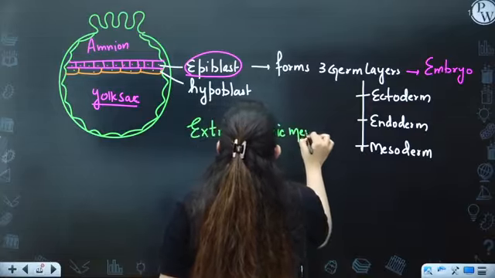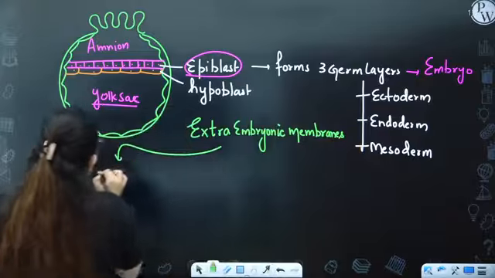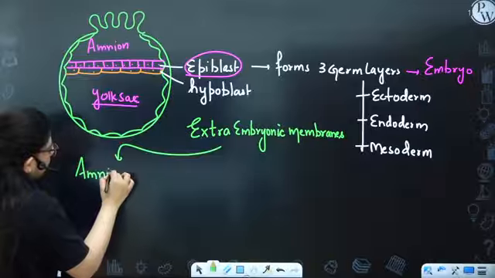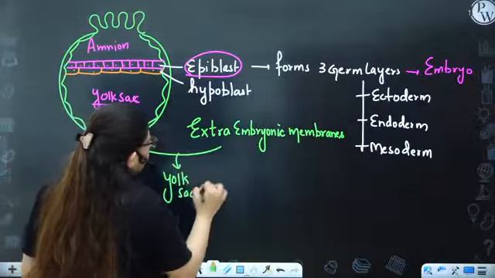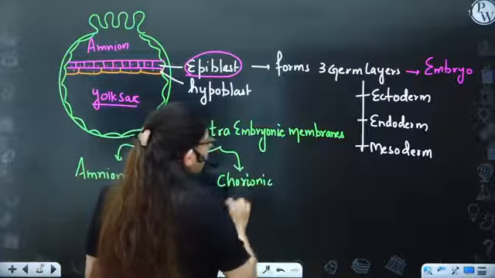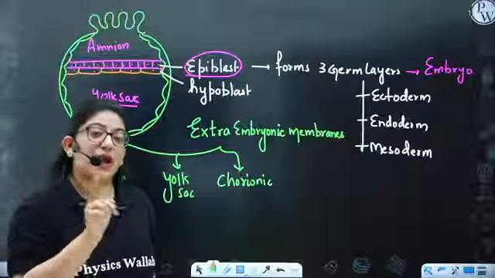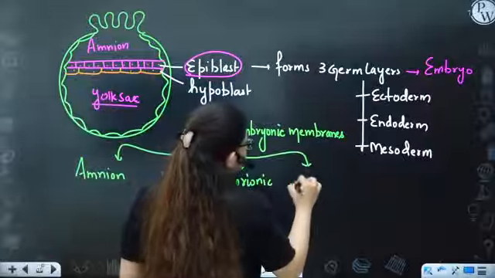So extraembryonic membranes are the membranes that are present outside the embryo. What are these? One is amnion, another is yolk sac, third is chorionic villi. Chorionic villi, which is forming the placenta, right? That's also extraembryonic. And the last one is allantois.